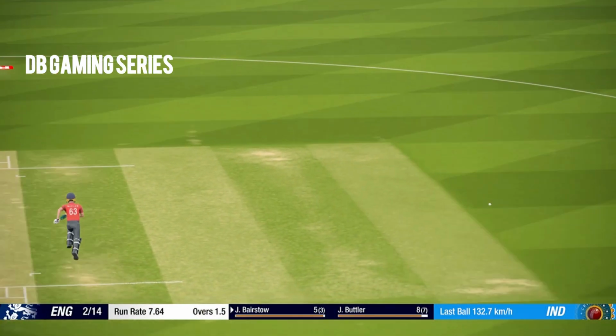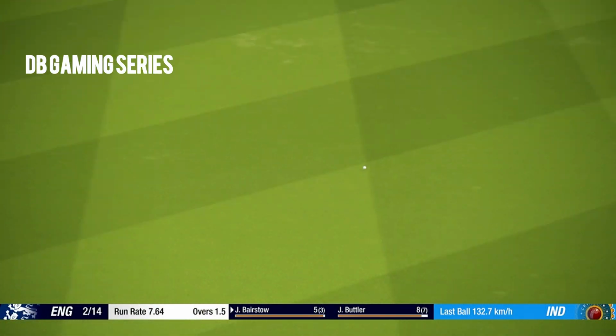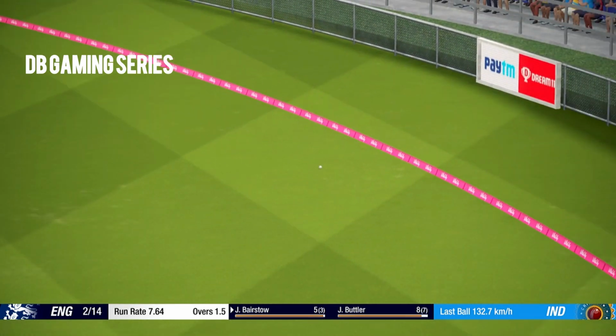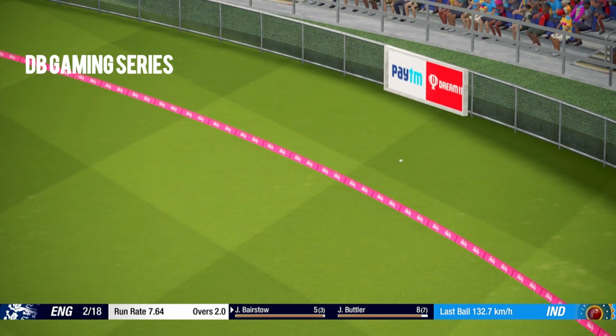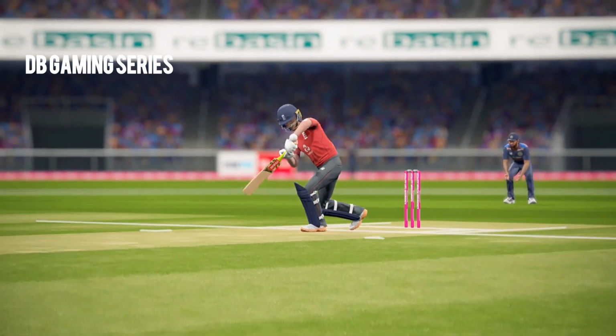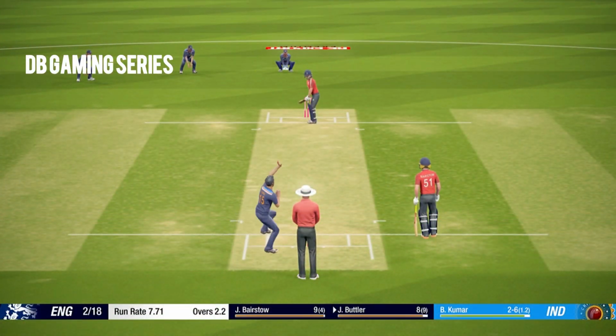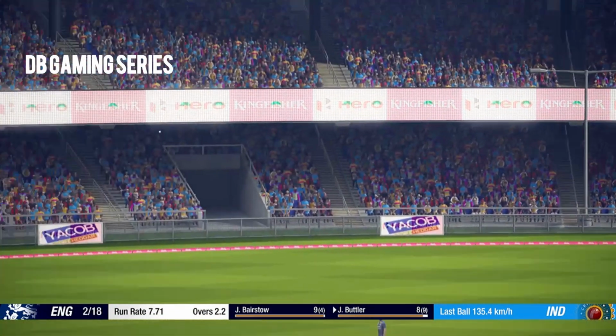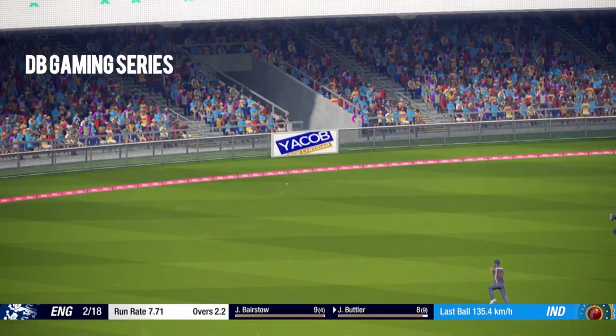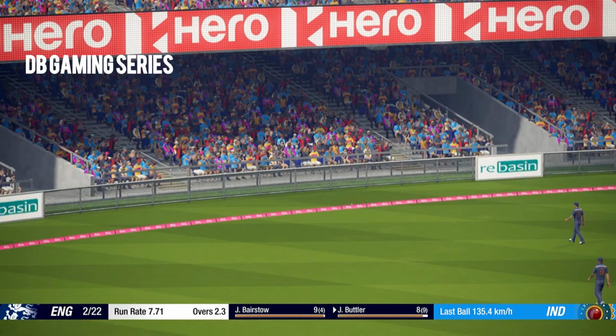Last ball of the second over, and it has been punched well on the pads and flicked away by Johnny Bairstow as he brings up his second boundary in the game. And a brilliant over for England after they lost 2 early wickets. They get 18 runs from this. Oh, brilliant shot by Josh Butler. Goes over the top, and 1 bounce for four.